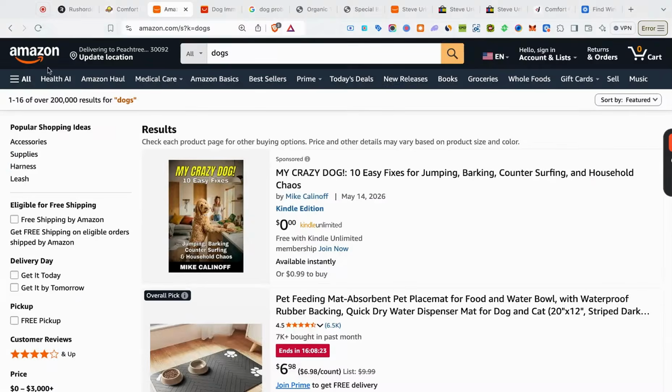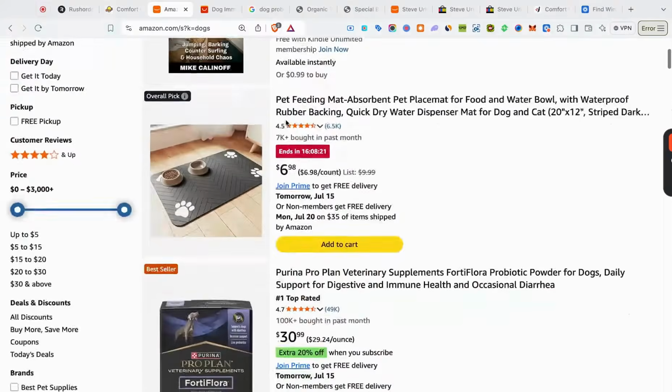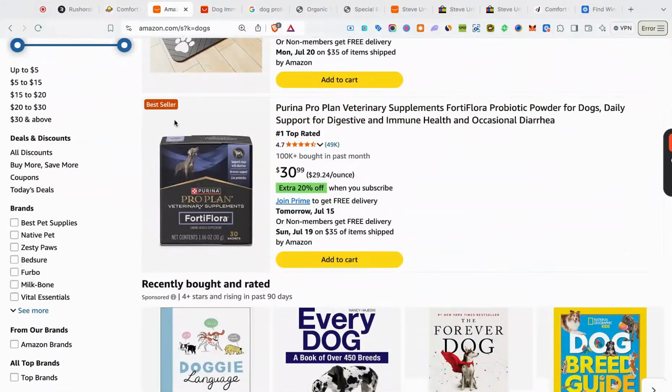So one way to find winning products is just going to Amazon and type in the niche. All right. So I see this product right here. It's the best seller. It's a pet probiotic for dogs. These guys are selling 100K units every single month at a $30 price point, which means this product is doing $3 million every single month. And that indicates that it's a winning product.